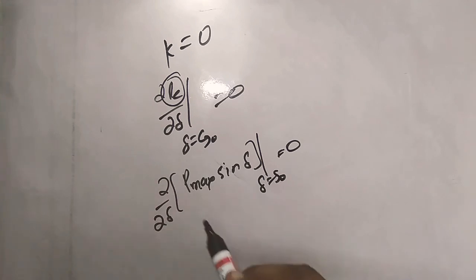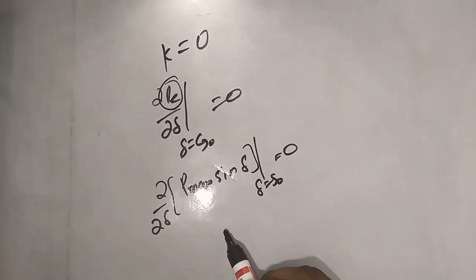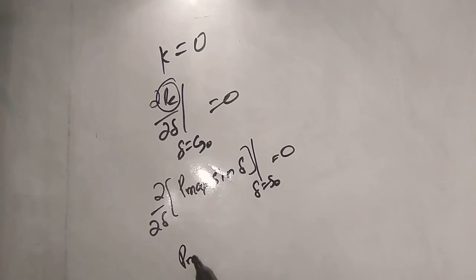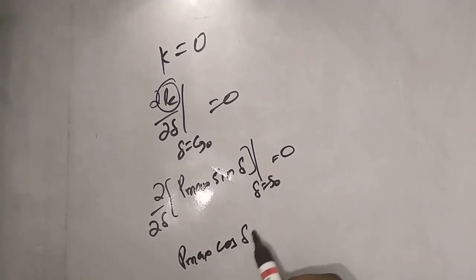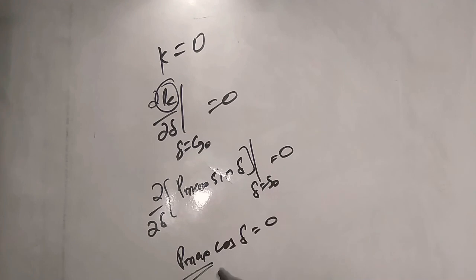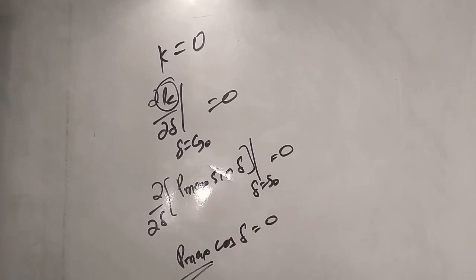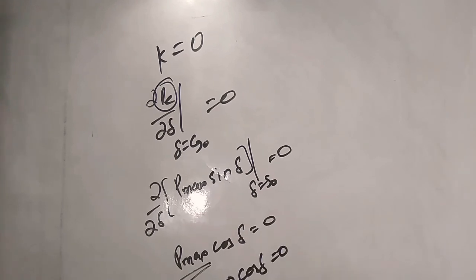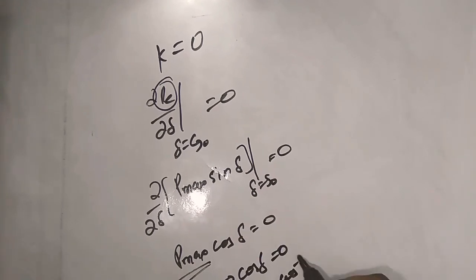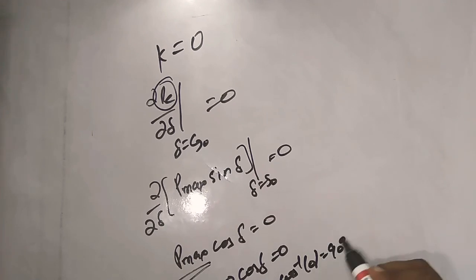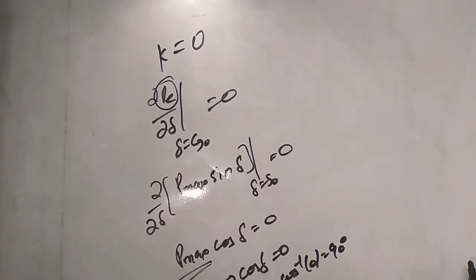What is the derivative of this? We are going to get it in terms of cos. So P max cos delta is equal to 0. P max is never equal to 0, because it is a numerical value of EV by X. So the only possibility is equating cos to 0. Therefore delta is equal to cos inverse of 0, which is nothing but 90 degrees.